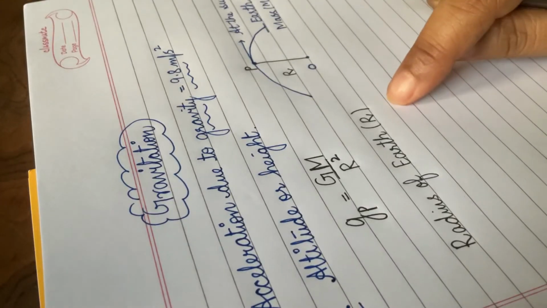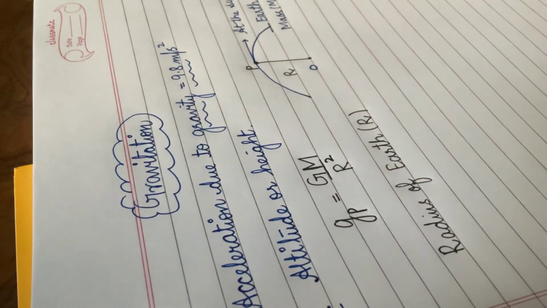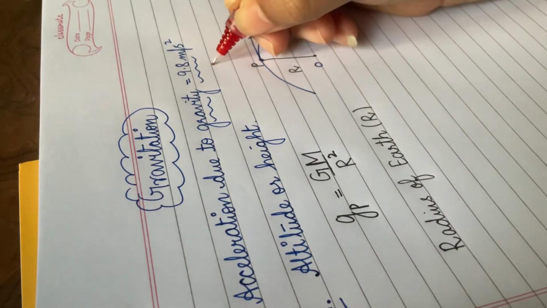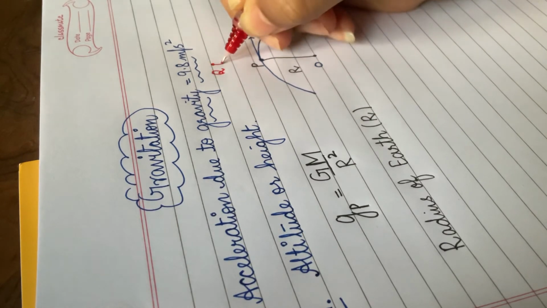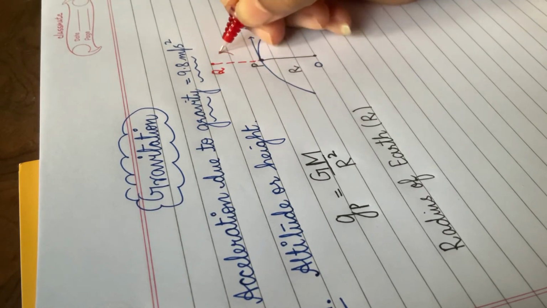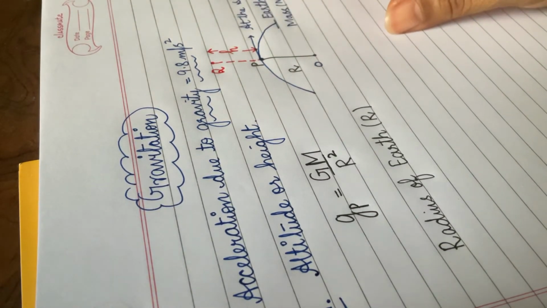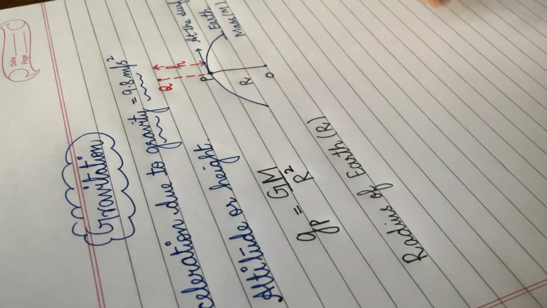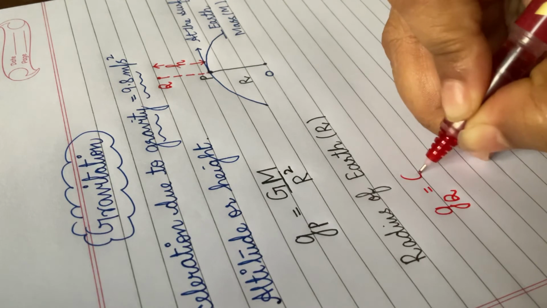Now what we will do is calculate how its value changes when you move this body from point P to a certain height. So let us say we have taken that object to point Q, that is at a distance h from the surface of the earth. Now the total distance from the center of the earth will be R plus h. Now the value of gravity at Q will be,